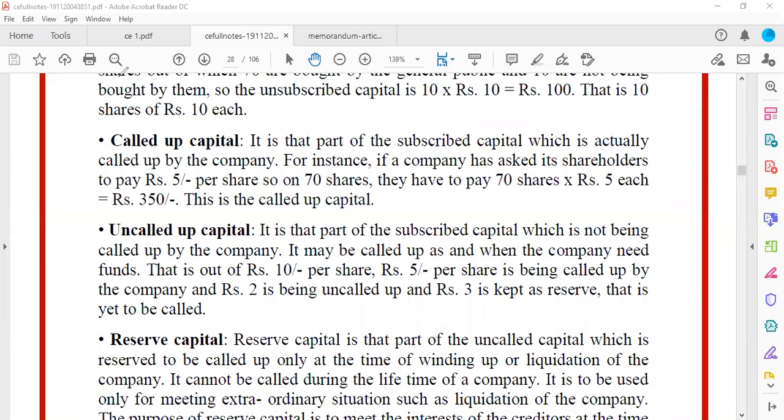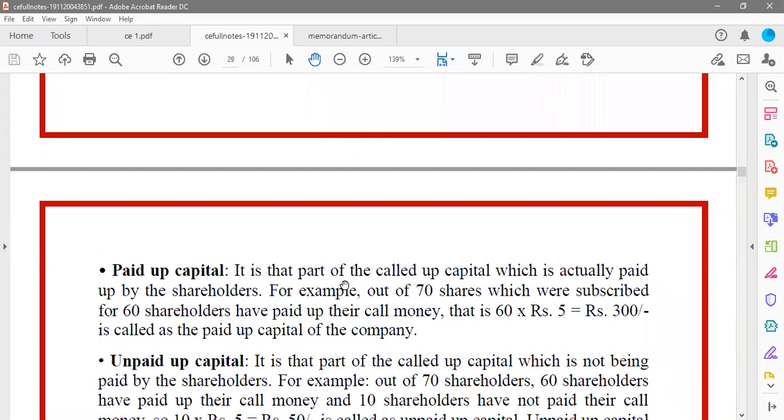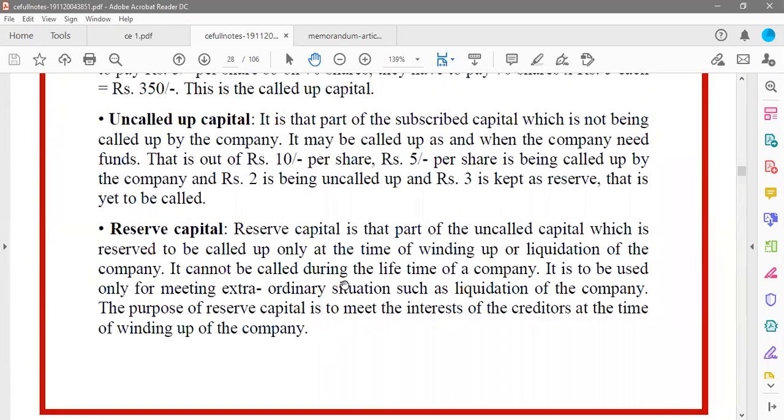Now let us go to the next part, that is reserve capital. Reserve capital is a part of uncalled capital which is reserved, because at the time of closing the company, we will require some more amount.